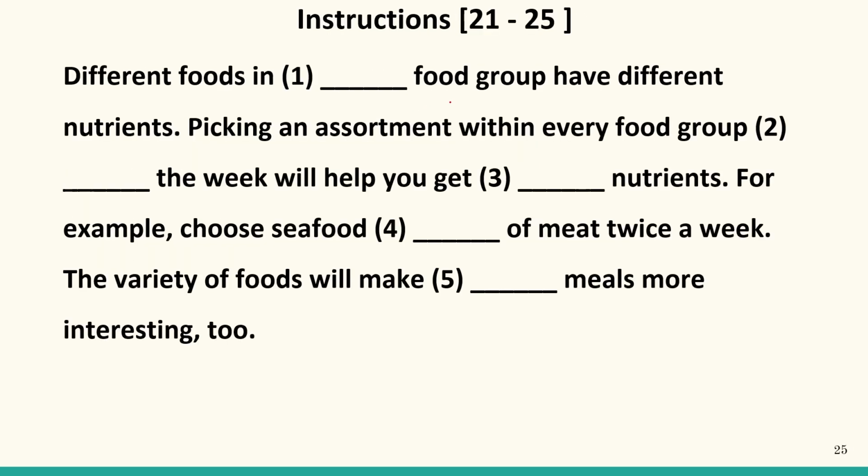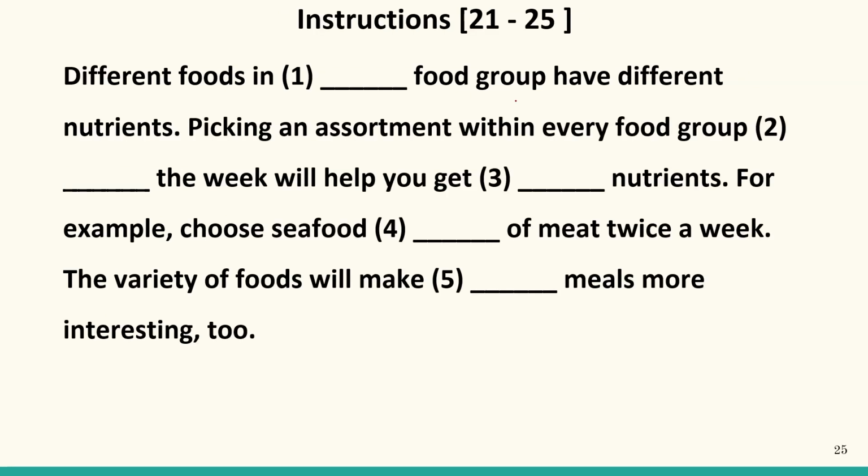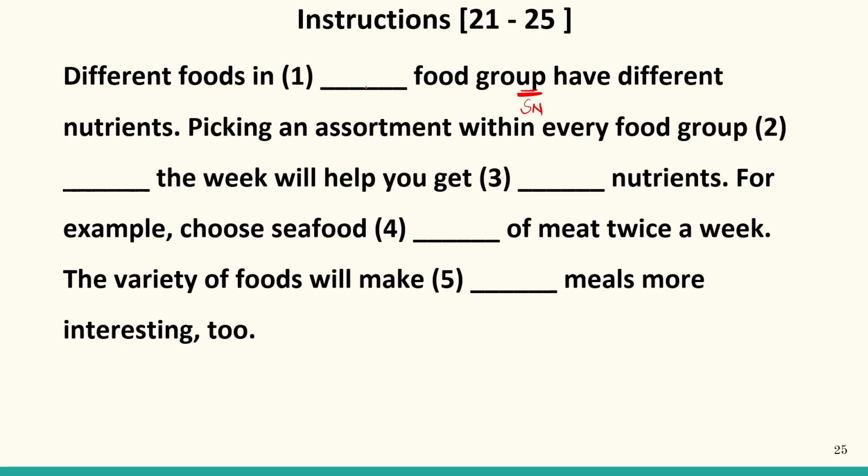Now the first is: different foods in dash food group have different nutrients. So different foods in various food group, everybody cannot be used, it is used for a person. Other food group, each food group. Now it is also there that group is a singular noun. Now if we look at the options, various comes with plural nouns. So it is not suitable over here. Everybody is not suitable because it is used for a person. Other, no. It should be each. So our answer will be 4. So in the first option, each should be filled. So the correct answer is different foods in each food group have different nutrients.